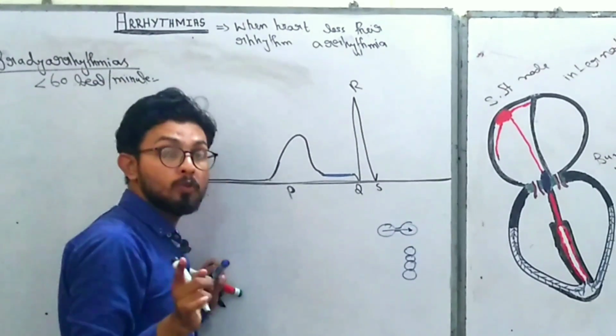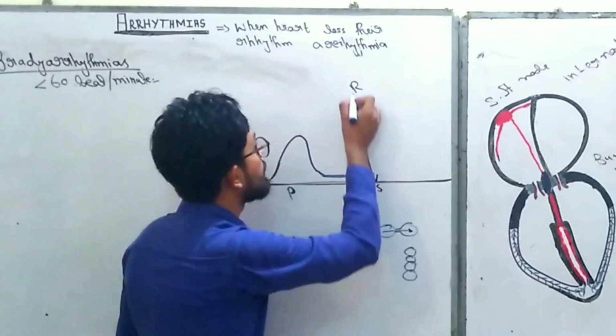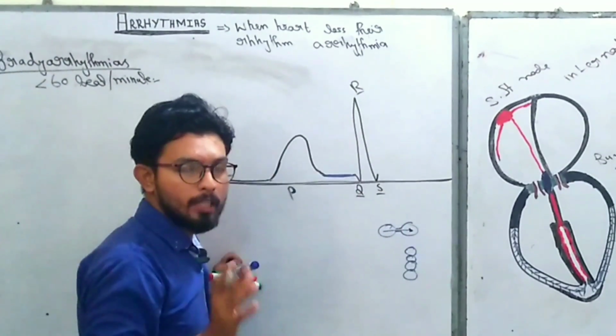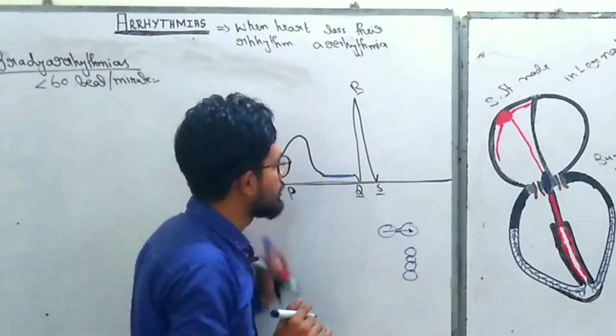I am not giving you a detailed lecture on ECG, so I am not explaining the meaning of the Q wave, the R wave, or the S wave. Right now I only want to tell you about arrhythmia, and that's why I was explaining the basics of ECG, right?